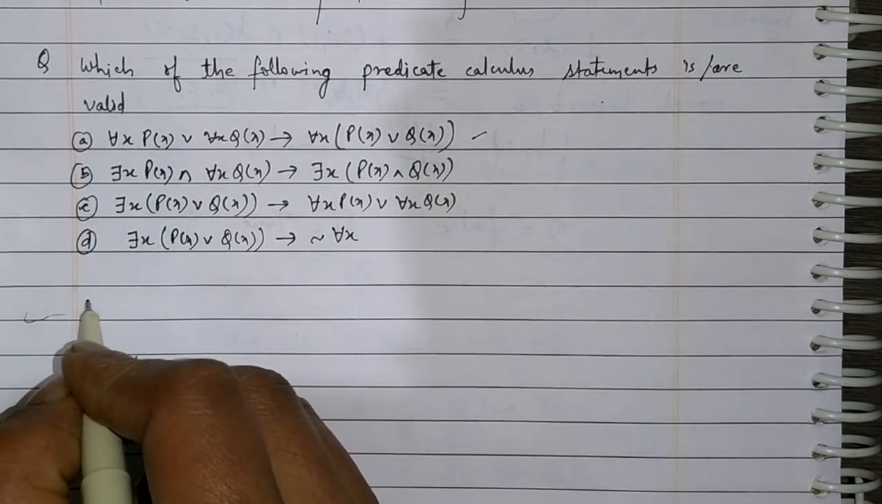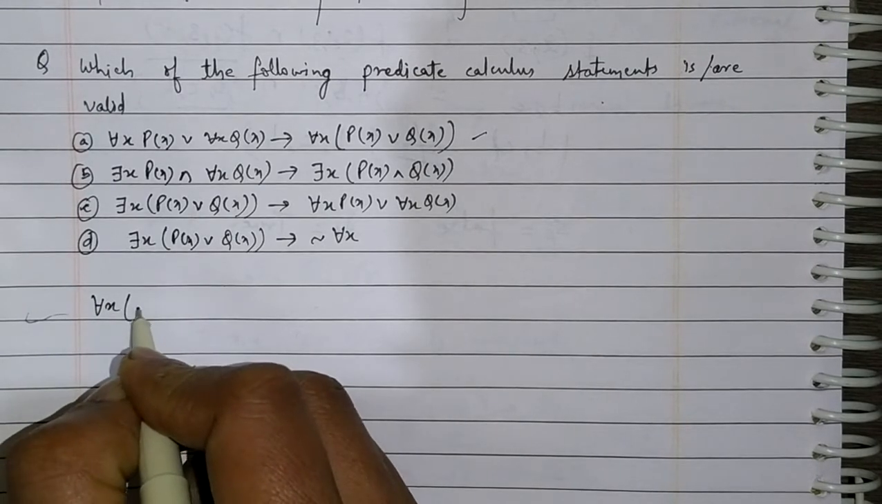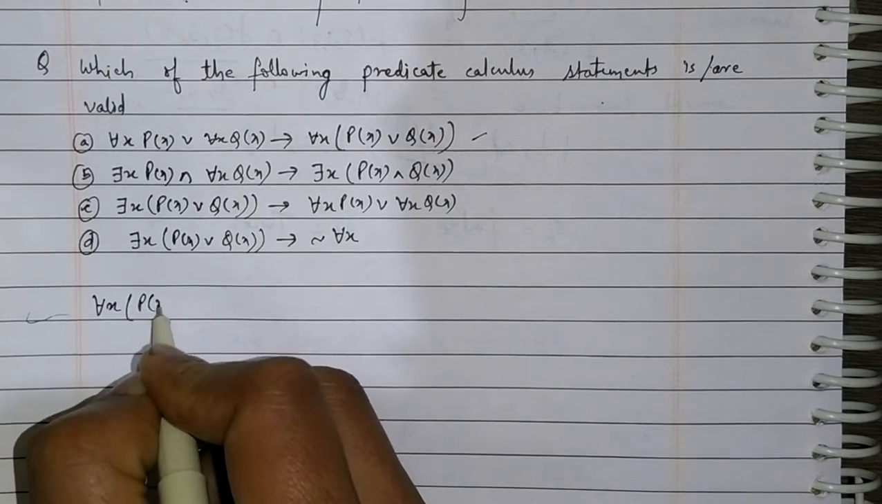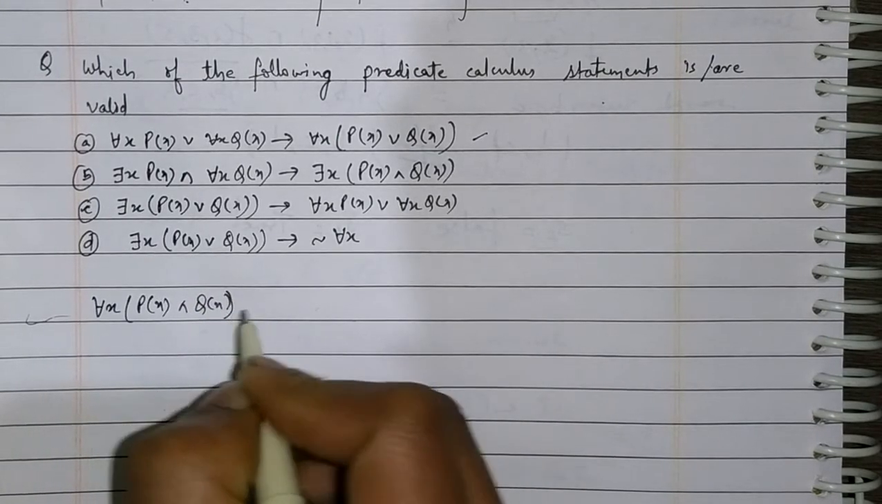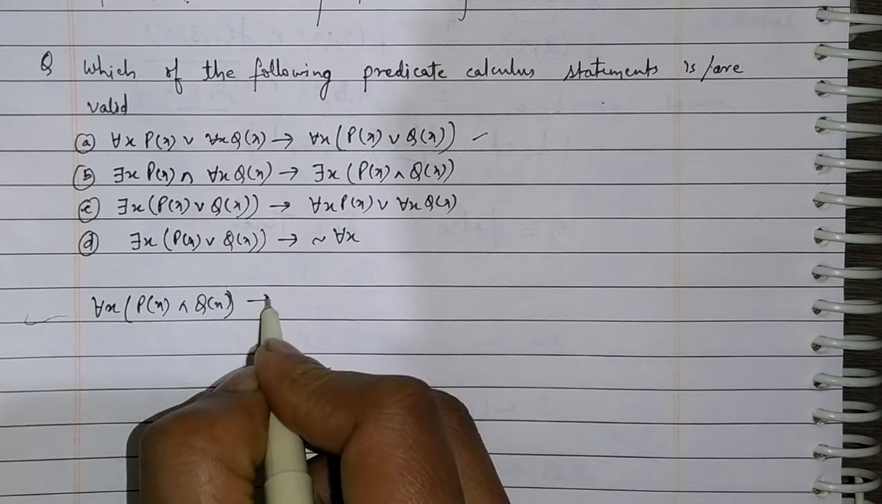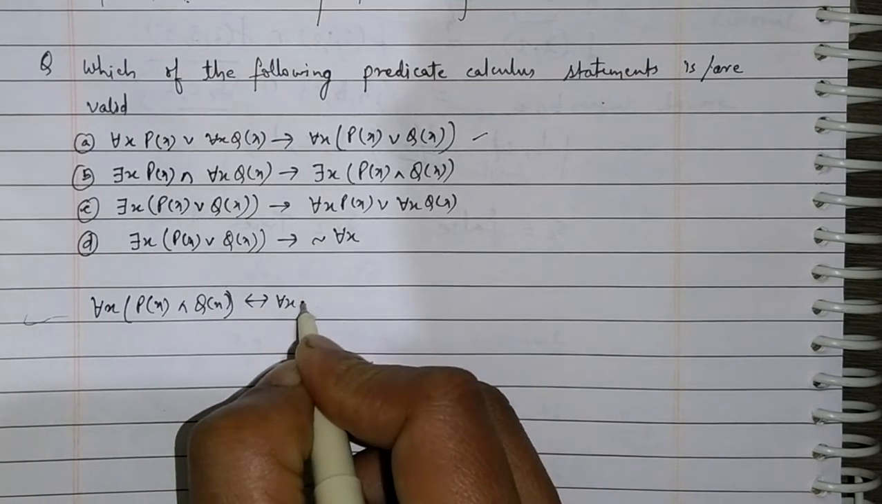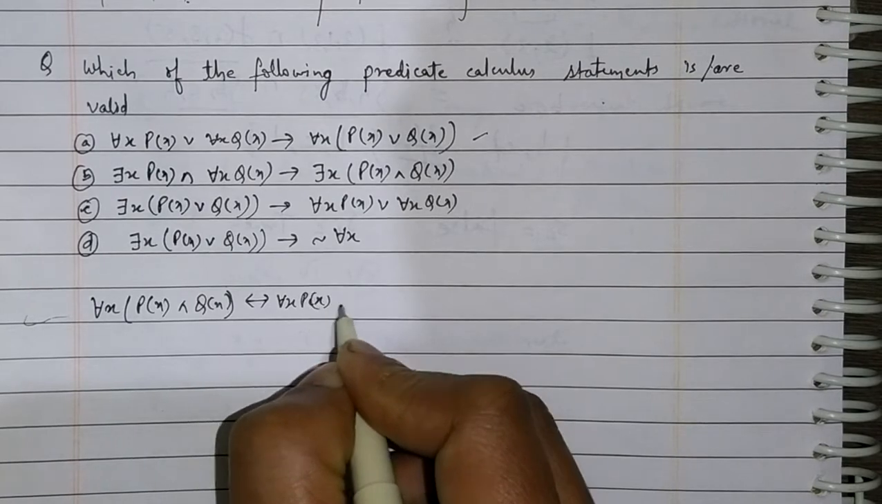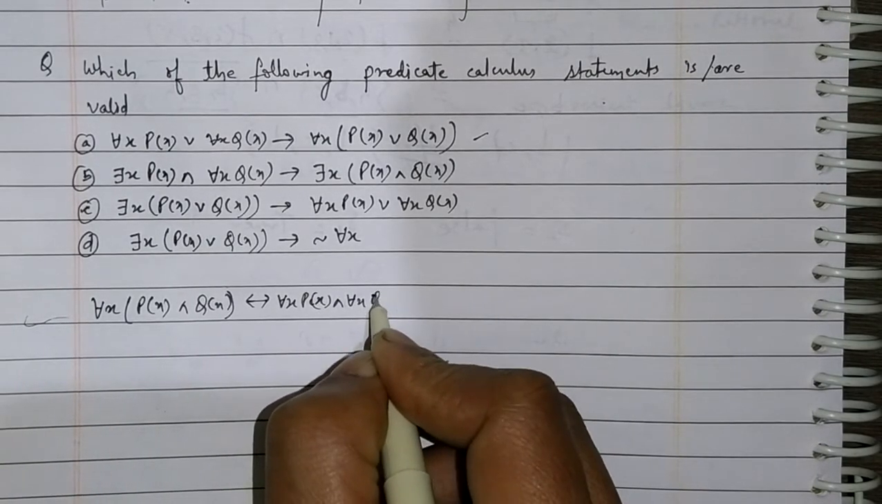First, for all is distributed over and. For all x, p(x) and q(x) implies, by implication, for all x p(x) and for all x q(x).